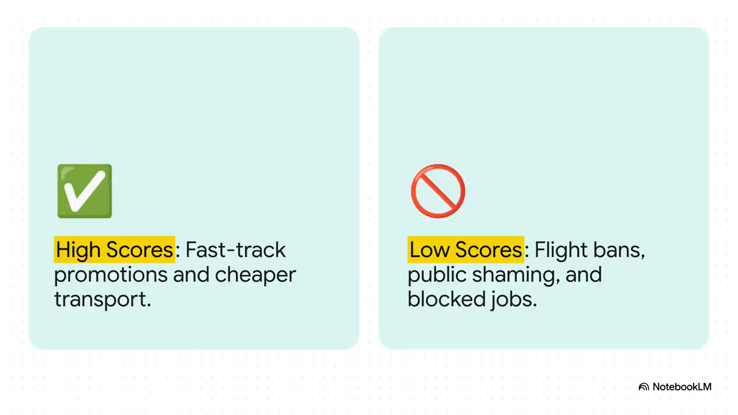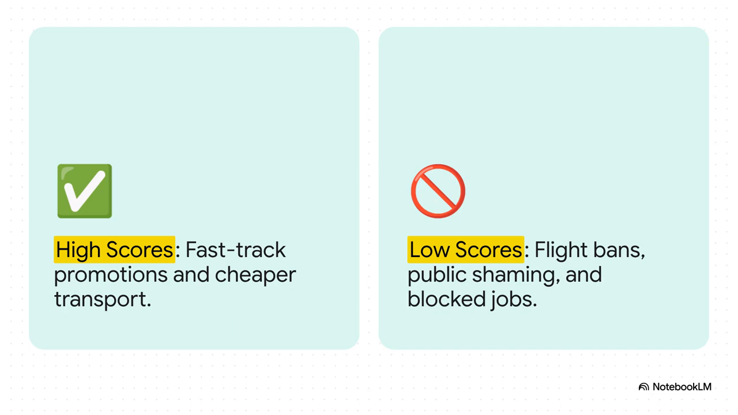And the realities of living under this system are pretty stark. High scores lead to some incredible social privileges, like fast-track work promotions, cheaper public transport, deposit-free rentals, and even shorter hospital wait times. Conversely, low scores lead to severe restrictions. We're talking bans on taking flights or high-speed trains, being blocked from government jobs, and even facing public shaming on community TV screens.